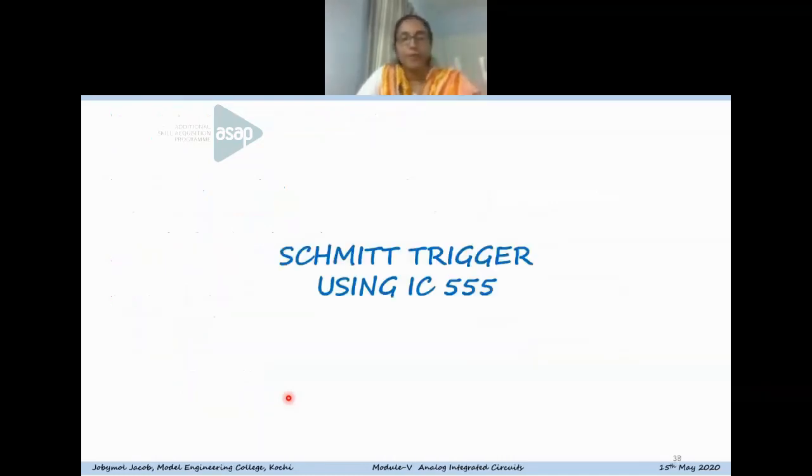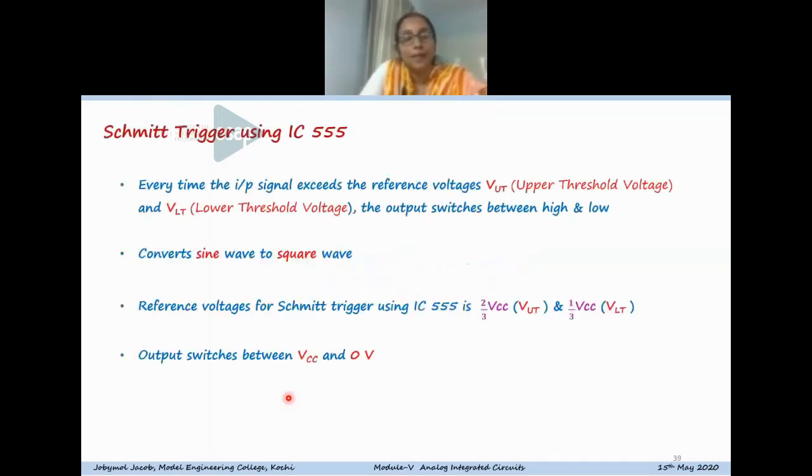Now we'll quickly go through the Schmitt-Trigger application of 555. As you know, the Schmitt-Trigger is basically a circuit which compares the input signal coming at the input of the circuit with certain reference levels. One is the upper threshold voltage and the other one is the lower threshold voltage.